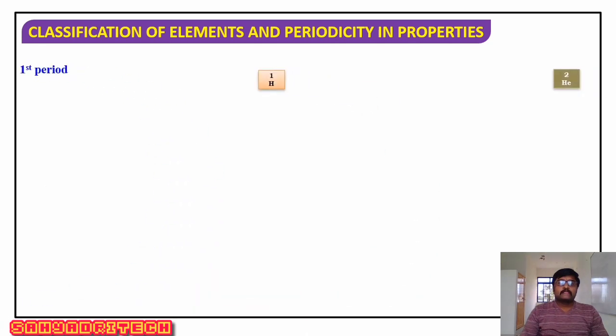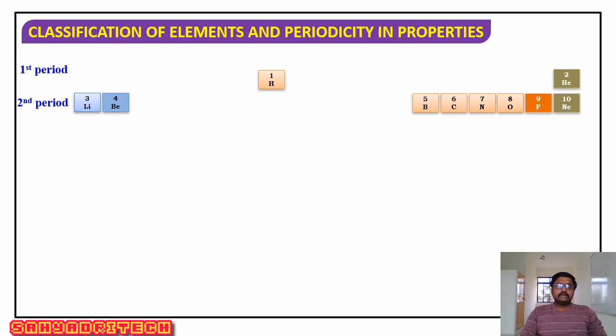Say, first period, what are the elements I said? Only hydrogen and helium. Both are gases in nature. Second period: lithium, beryllium, boron, carbon, nitrogen, oxygen, fluorine, and neon.